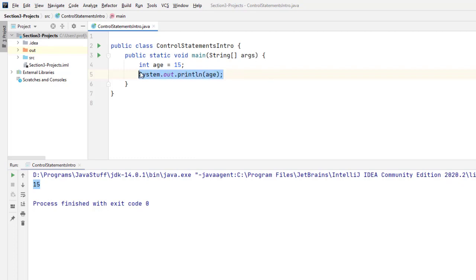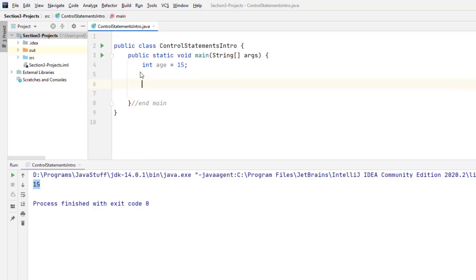So I'm going to get rid of that statement. I'm going to put, this is a technique I use here, I'm going to put end main there. You don't have to, but that's just a little comment there to help me line up the curly braces again. So if the age is greater than or equal to 16, there's our relational operators. I put a set of curly braces, else is if that other thing isn't true, then this will get executed. And up in here I will print out